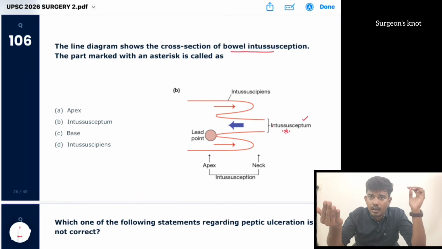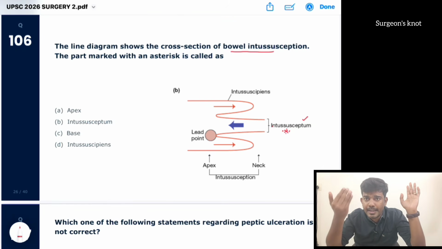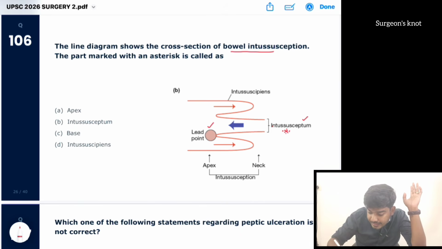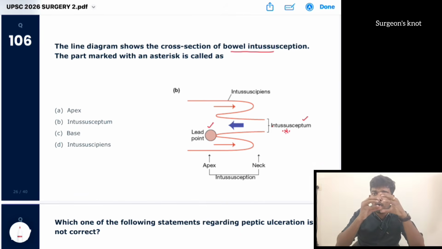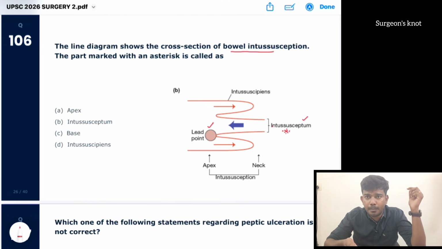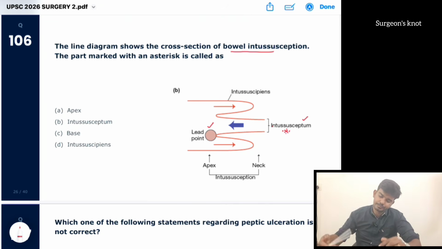Primary is the most common in children, due to Peyer's patches hypertrophy, whereas secondary is due to some pathological lead point. It will most commonly be colocolic. This pathological lead point can be a polyp in case of Peutz-Jeghers syndrome. Also Meckel's diverticulum can act as a pathological lead point for intussusception. Here the patient will present with recurrent jelly stools. Also there will be a lead point, and an empty right iliac fossa.